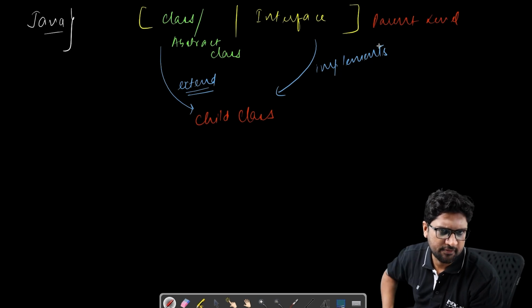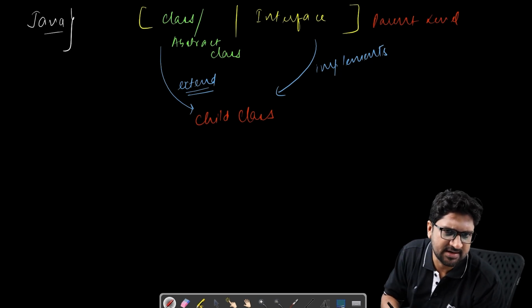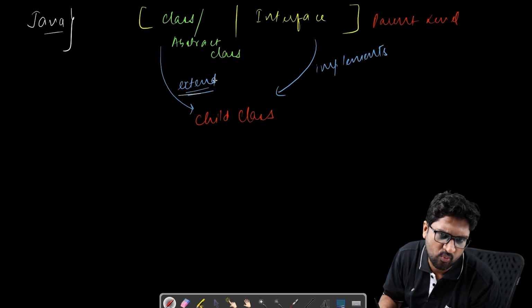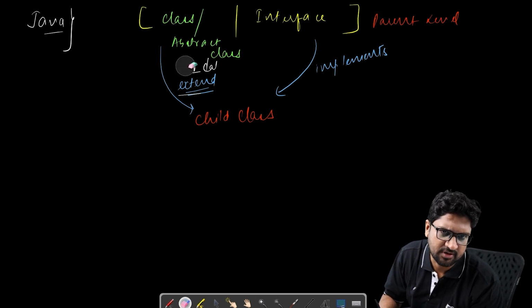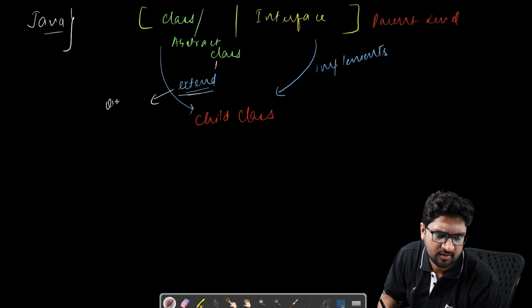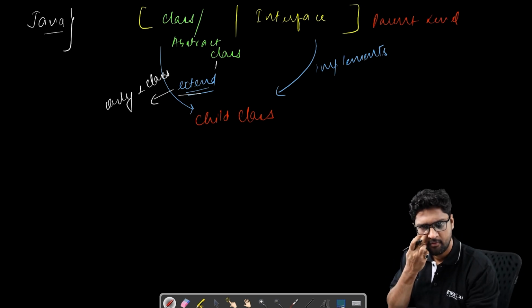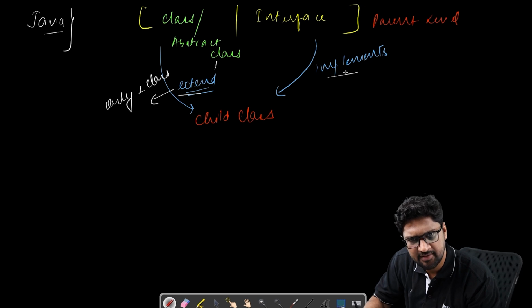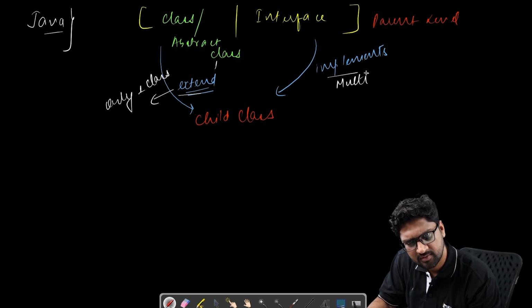Now the world of Java has limited that you can only extend one class, and I'm talking about only one class. Whereas in the case of the interface, you can have multiple interfaces.